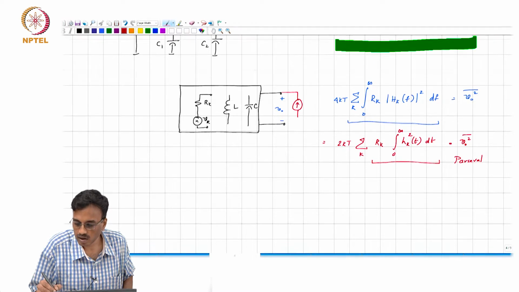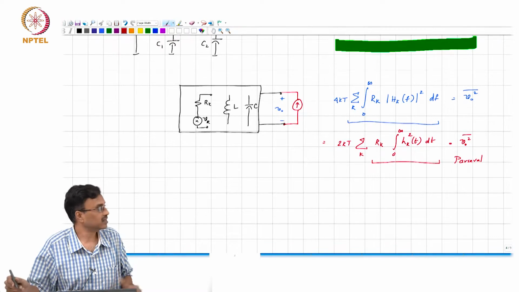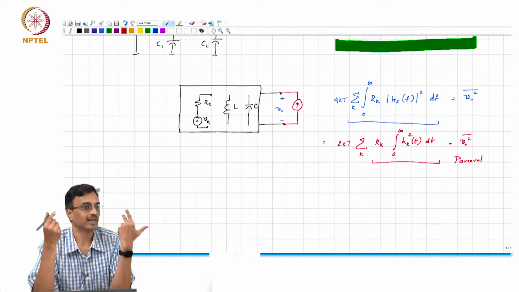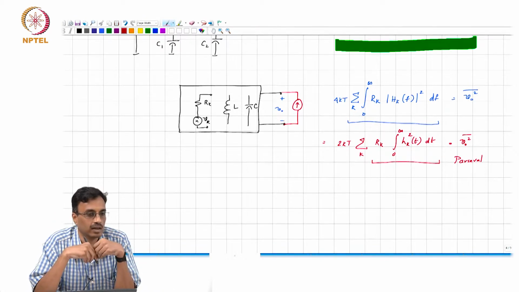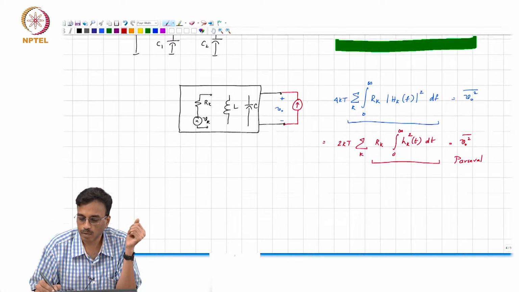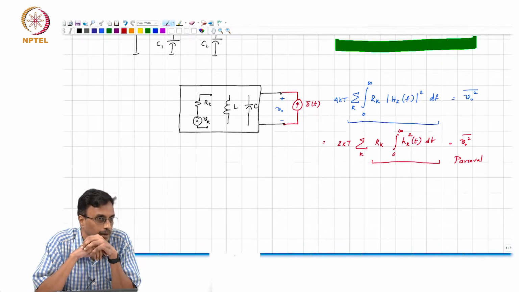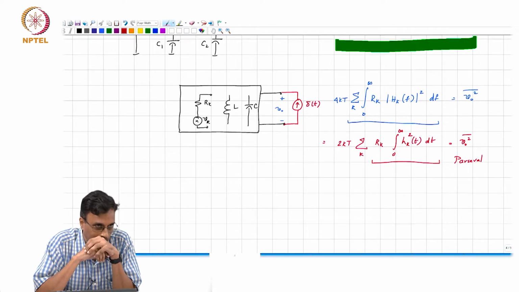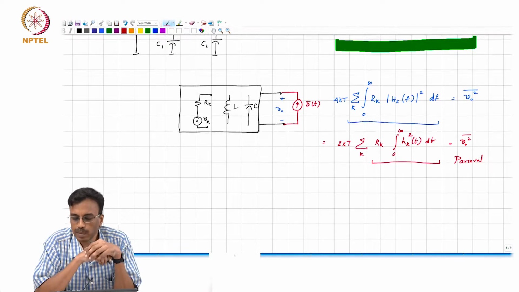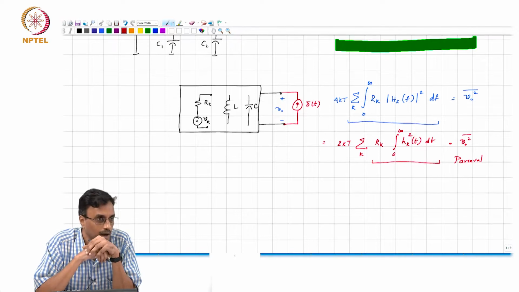Since it seems reasonable in the time domain, use the time domain form of reciprocity. So, let us say I put an impulse current here, correct. Okay. As soon as I put an impulse into the network,